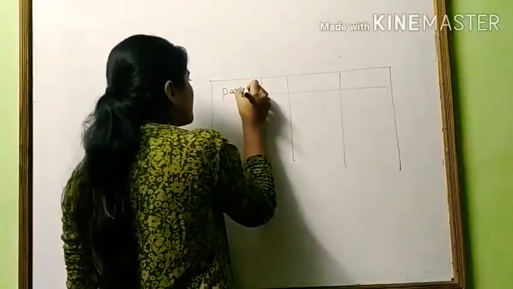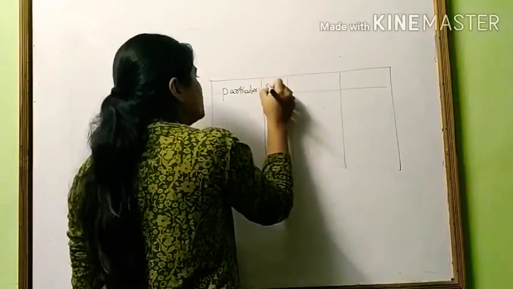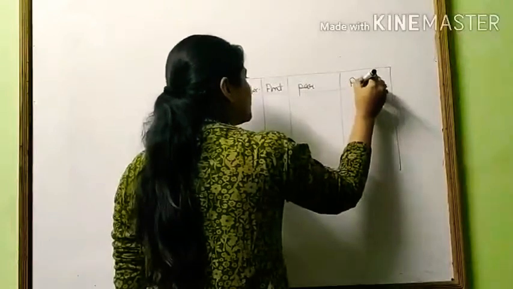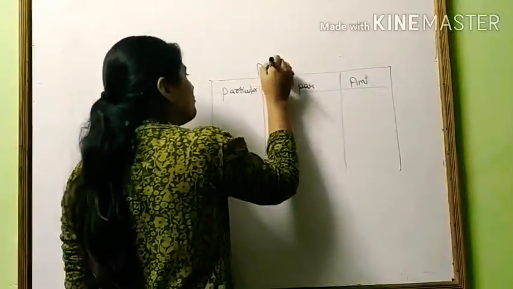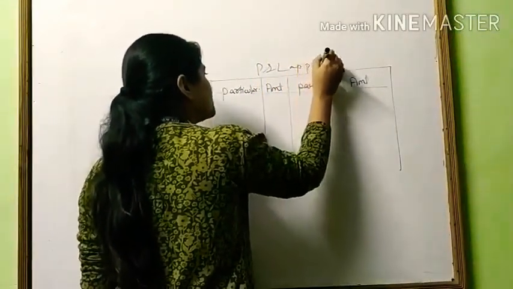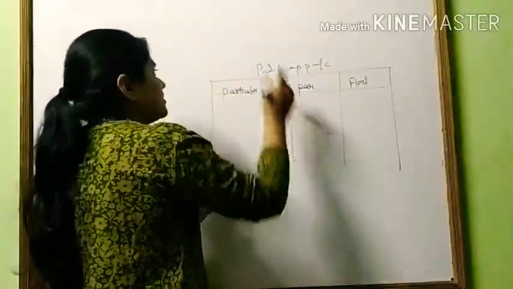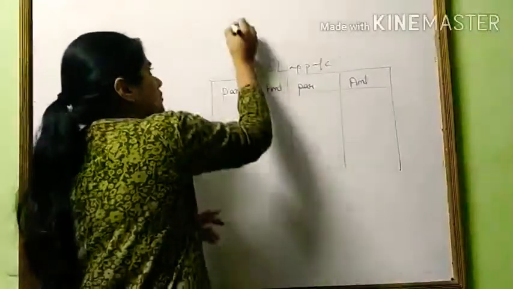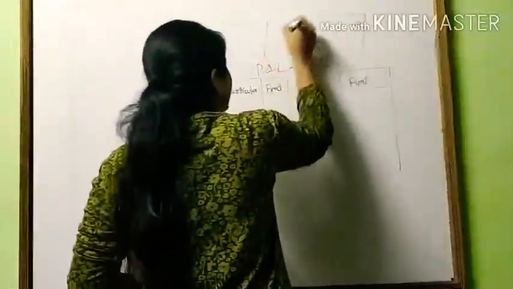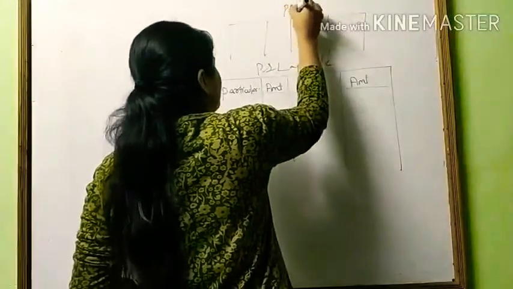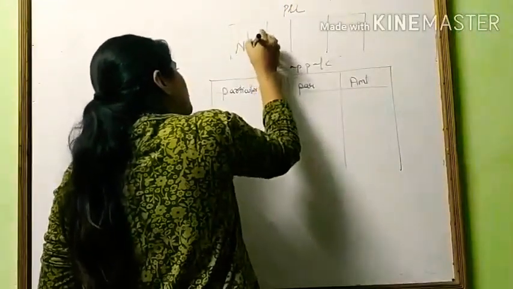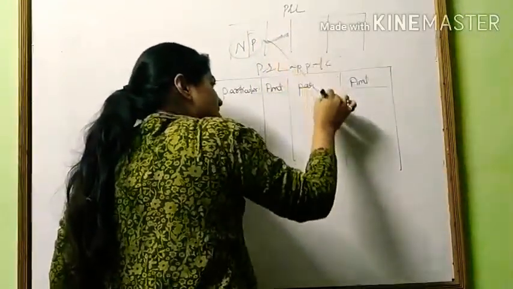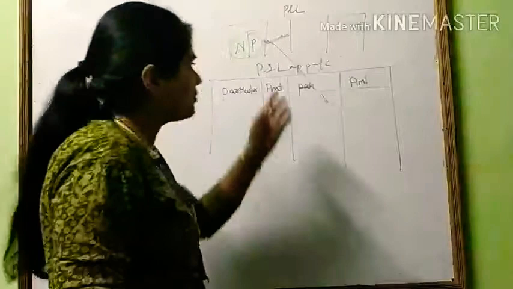Particulars, amount, particulars and amount. Here we write the heading profit and loss appropriation account. This account is the extension of the profit and loss account, so before preparing this account, any businessman has to prepare the profit and loss account. From there the businessman gets net profit, and that net profit is transferred to the profit and loss appropriation account.